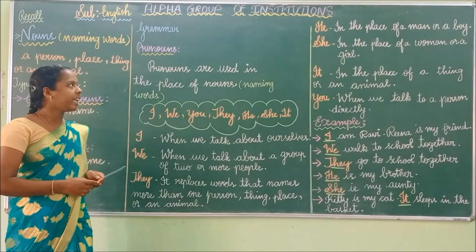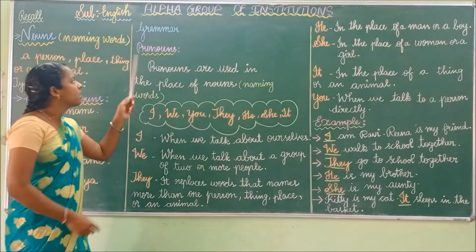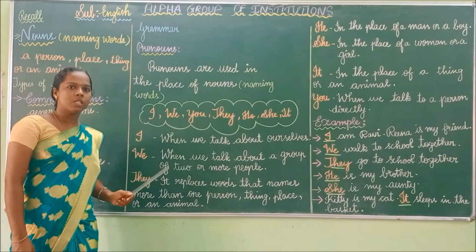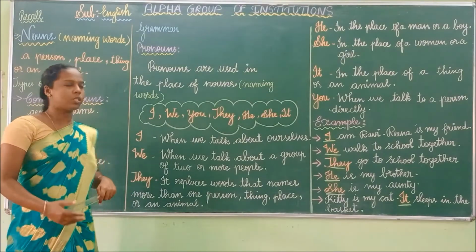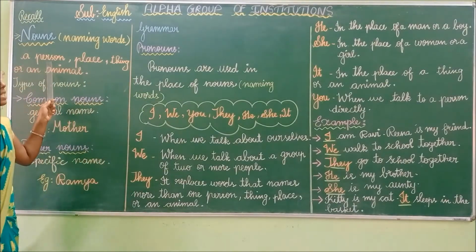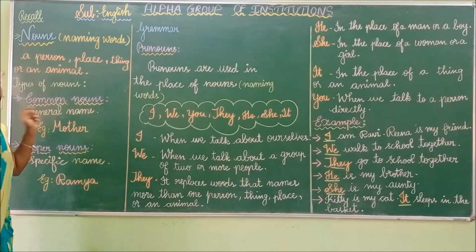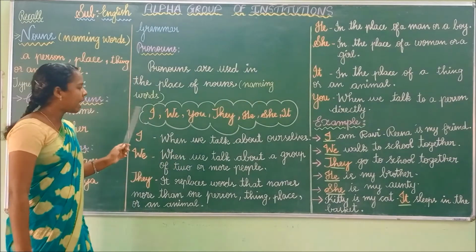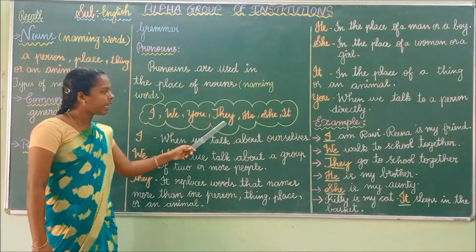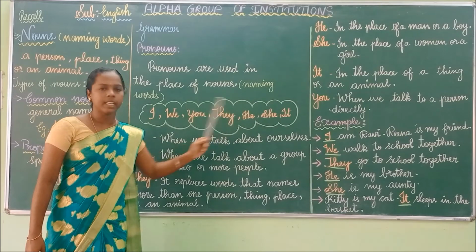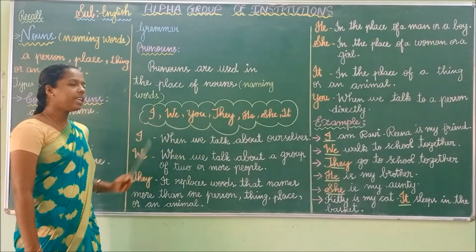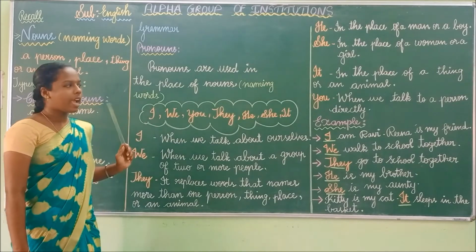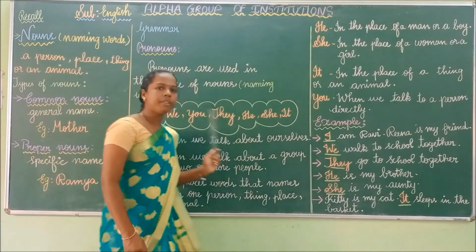Now we will shortly recap what we have learned. We have learned what pronouns are. Pronouns are used in the place of nouns. Nouns are nothing but words that name a person, place, thing or an animal. And we have learned some pronouns: I, we, you, they, he, she, it. These are pronouns. And we have learned the usage of these pronouns and some examples. Have you understood, children?